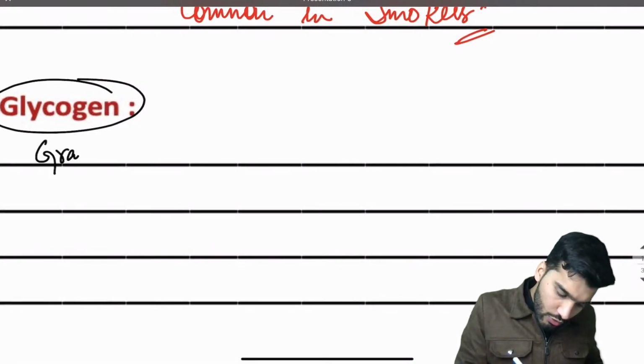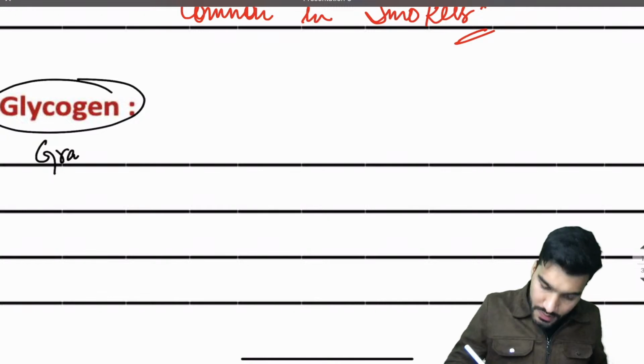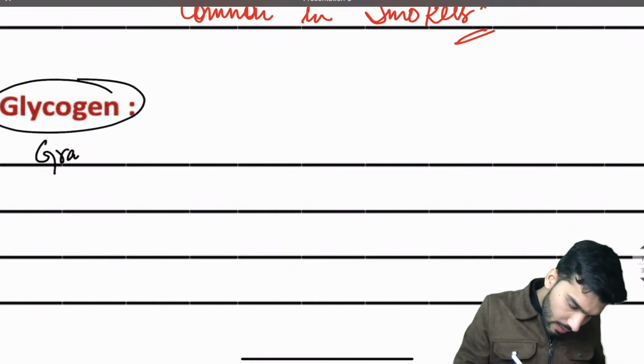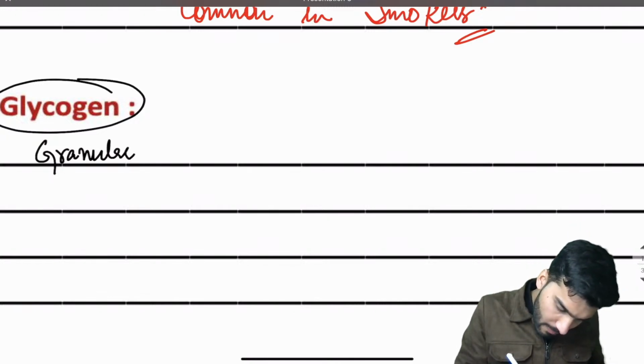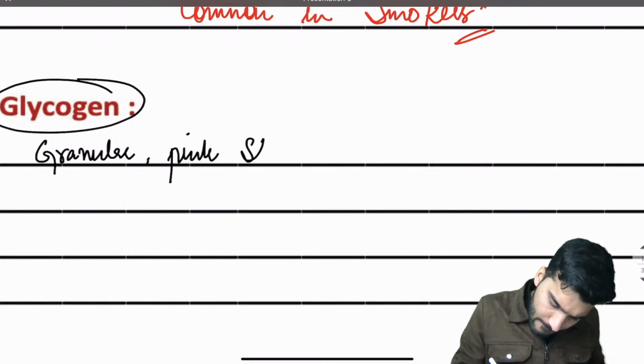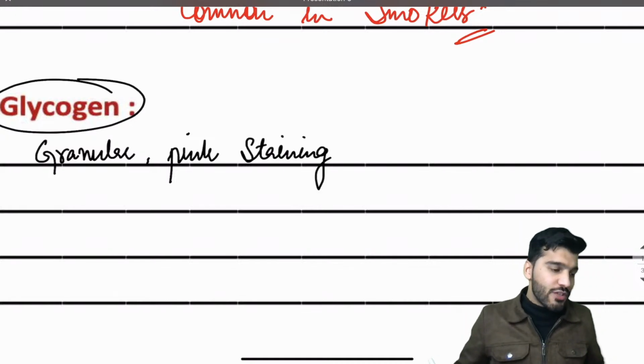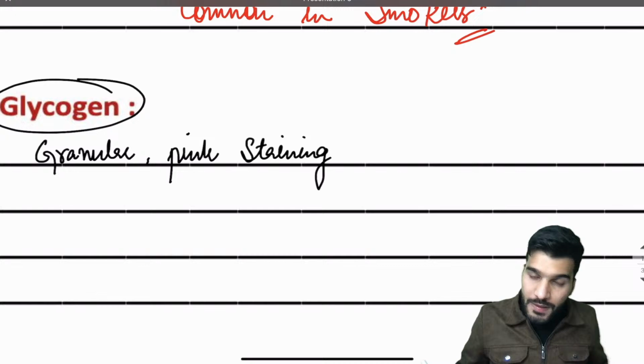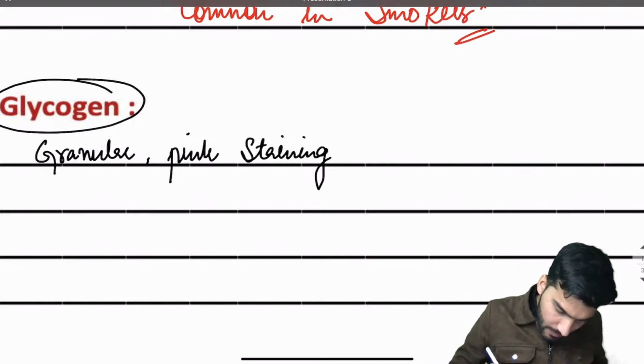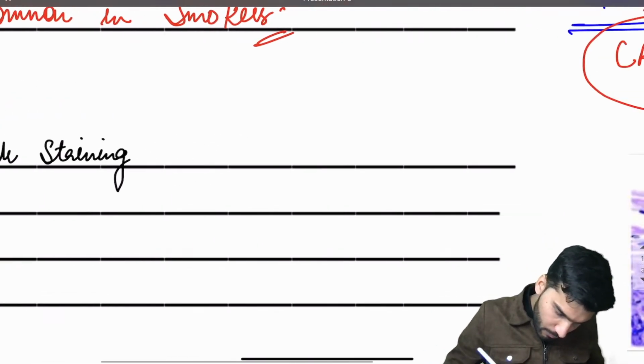It is usually seen with glycogen storage disorder. So let's write, it's a granular pink staining. Let's go a bit fast in these stains from a general path because you have revised it multiple times, but yes, we cannot skip some important PYQs.